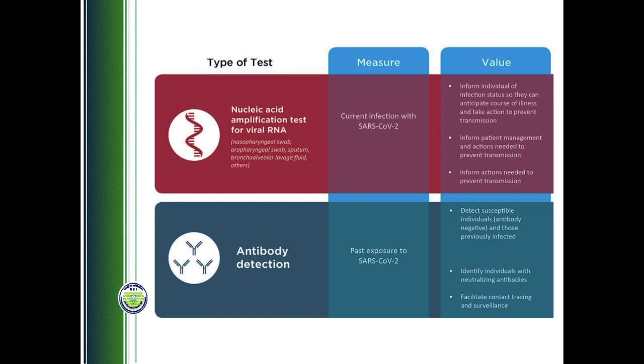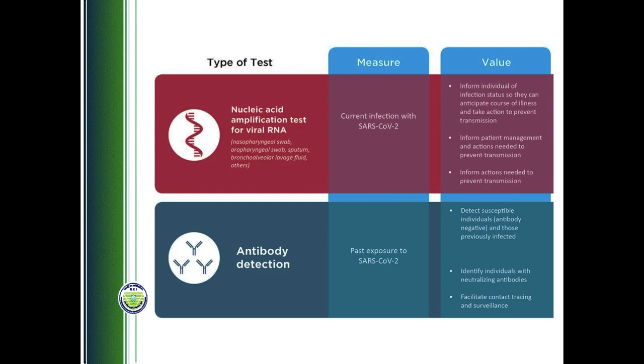The significance of these two testing approaches: RNA detection, upper here in red color, is detecting the active infection with the SARS coronavirus 2. And therefore, the value is that the treatment procedure, the management of disease, is determined for the individual. While the antibody detection is explaining the exposure to the SARS coronavirus and the response of the human body to it.